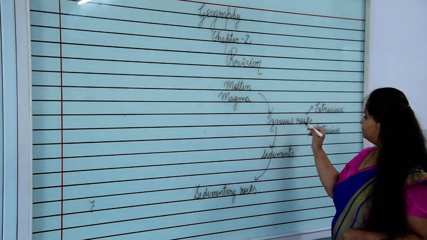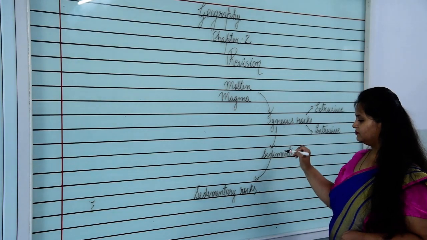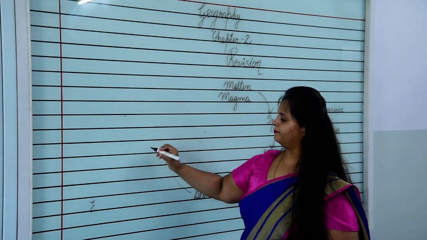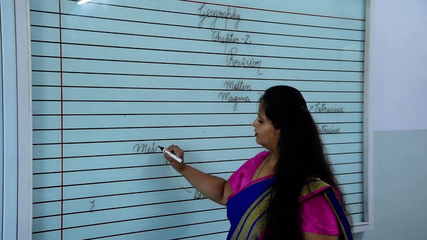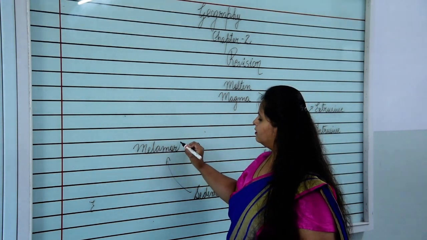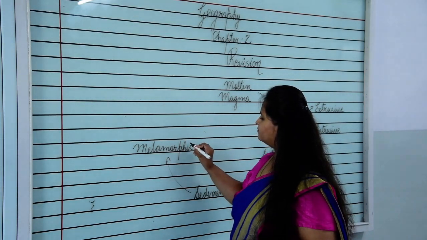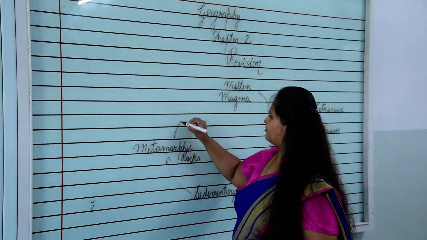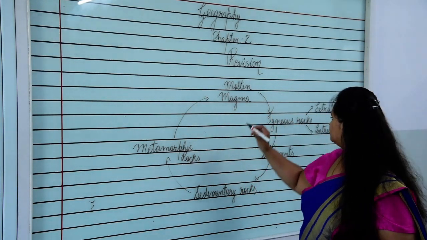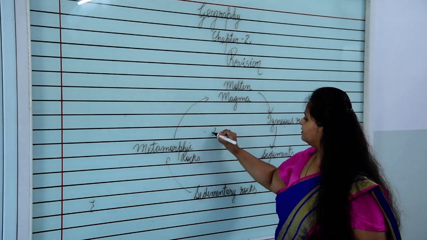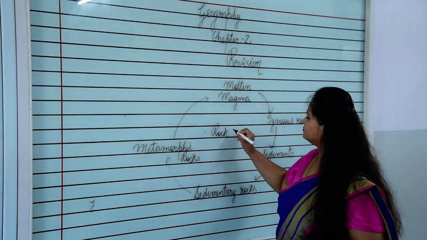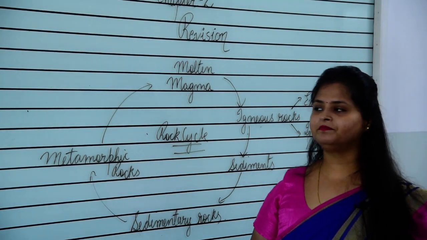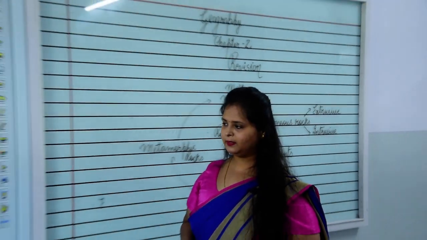Then from these igneous rocks sediments are formed, sediments are converted into sedimentary rocks, then come metamorphic rocks, then again these metamorphic rocks are converted into molten magma, and again the same cycle goes on. This is known as the rock cycle.